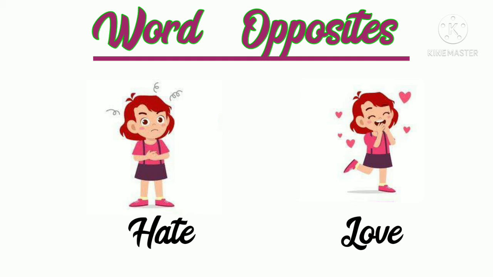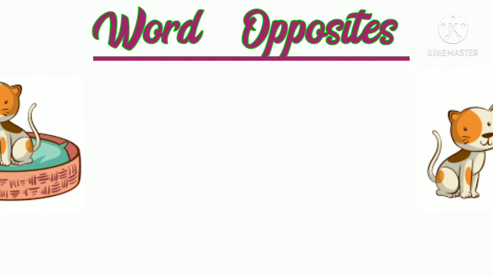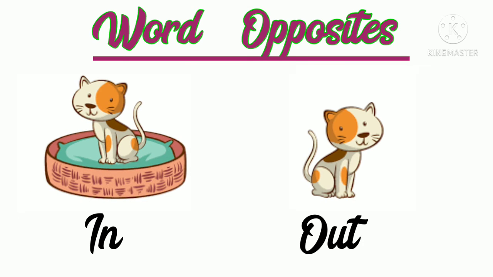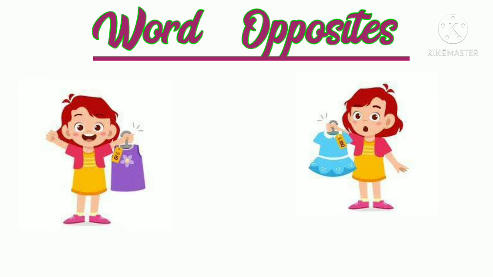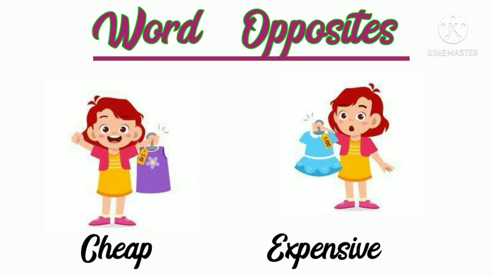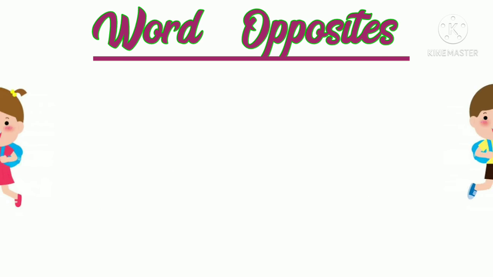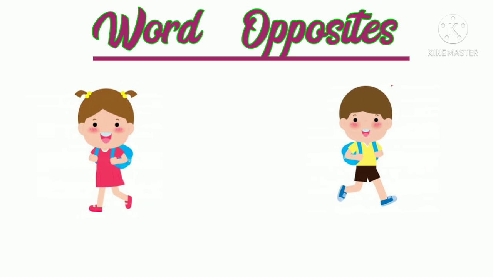Hate means nafrat and love means pyar. Next is in and its opposite is out. In means andar and out means bahar. Next is cheap and its opposite is expensive. Cheap means sasta and expensive means महंगा.